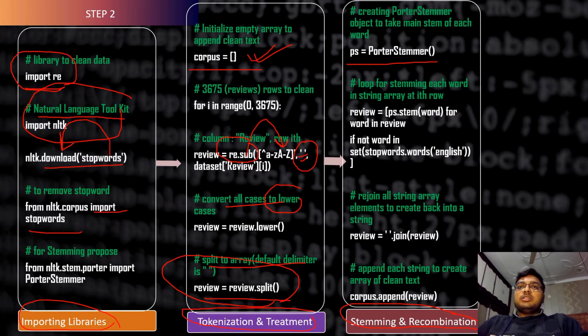So what we are doing in this step is we loop for stemming each word in the string array at this row. We are stemming the word, finding the word like amazing, and converting that amazing word into the root word, which is amaze. Also in this step, we are removing the words which are not in use in English. These are the helping verbs like it, is, am, the, any vowels or articles. So these are words which do not have any use in our command.